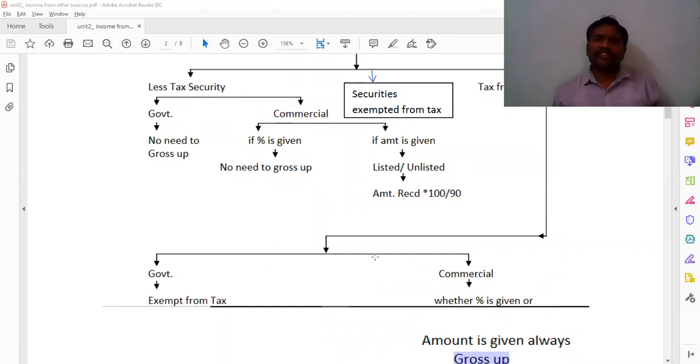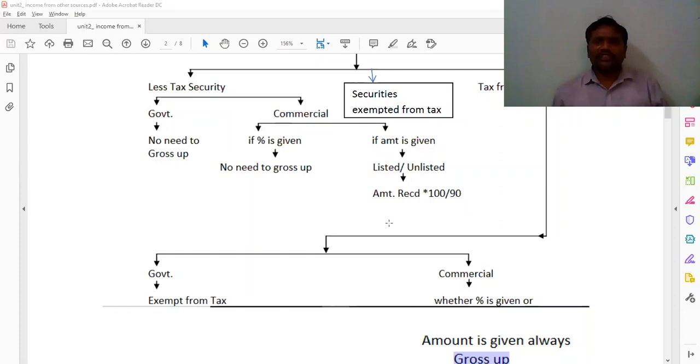Such we are calling the net interest, or we calculate face value into rate by 100. Only one step will be calculated, whether it belongs to a government security, either tax-free government or less tax government. It is always calculated in one step, that is face value into rate by 100.